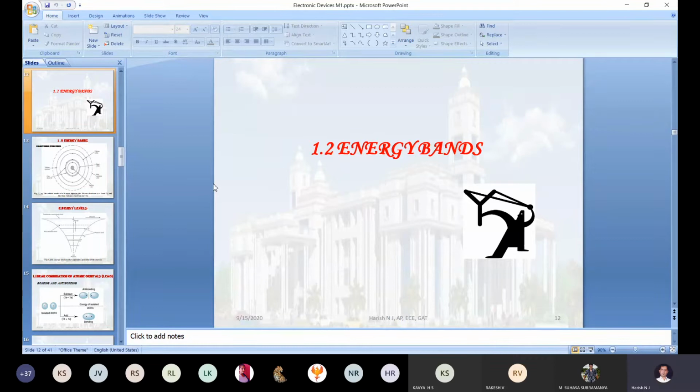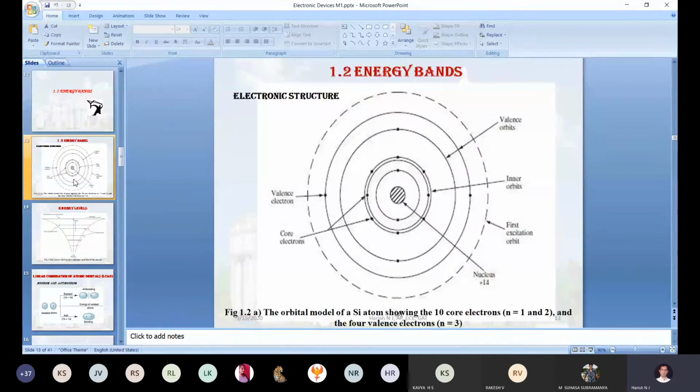Okay, or I will change the slide one by one. Can you tell me what we discussed in that particular PPT? In this slide, what information did we get? What did we discuss in this slide?